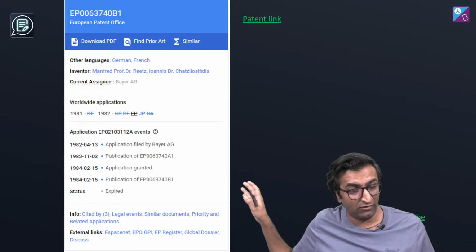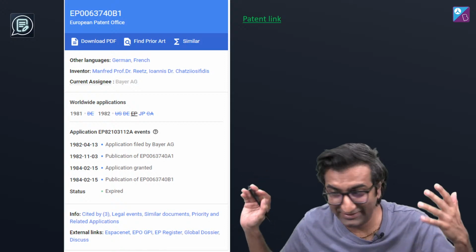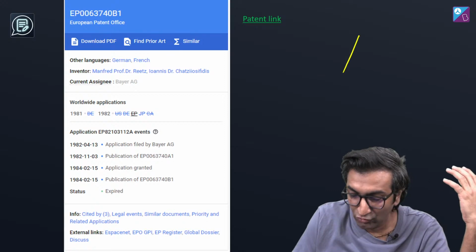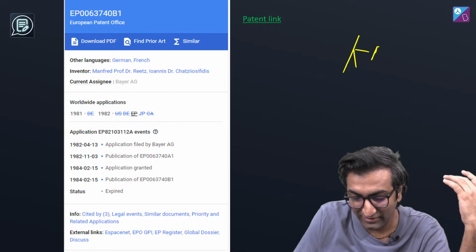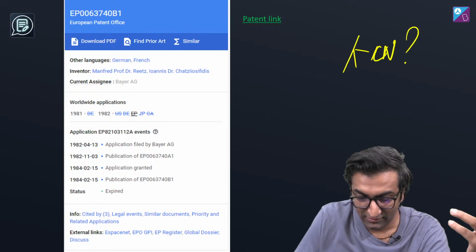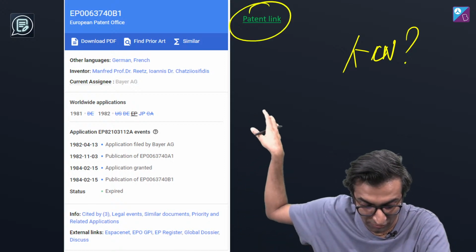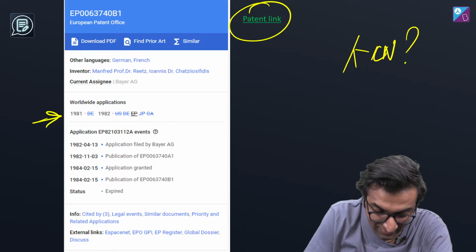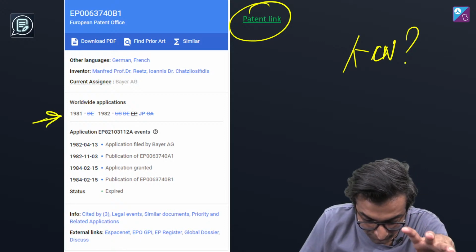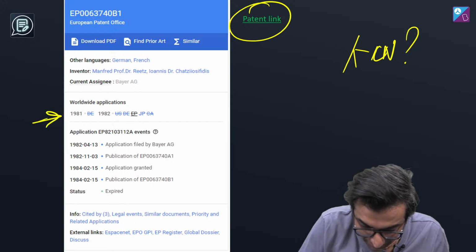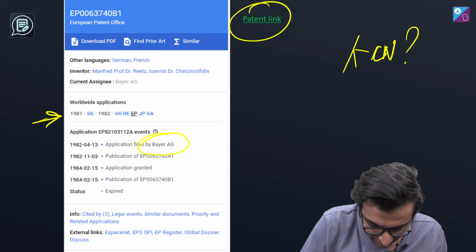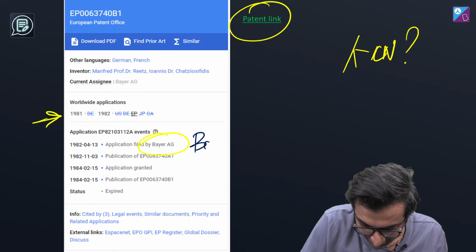I went down a rabbit hole trying to see how this is actually made, because I knew somebody would ask me, okay, this is done, but how is it formed? There's a patent link that you can check out. These guys started the patent in '81, and look at this. It's not some small patent. Where is the company? Bayer. Have you heard of this company called Bayer? This is the fertilizer company, okay?